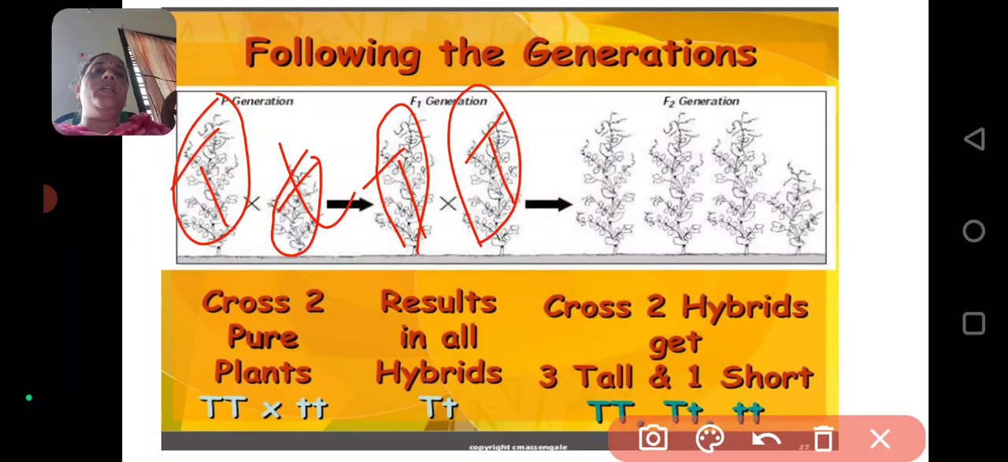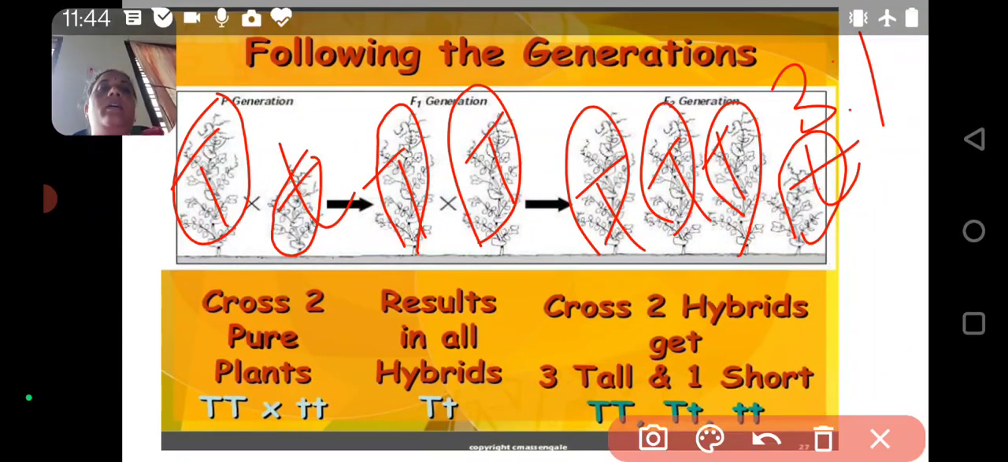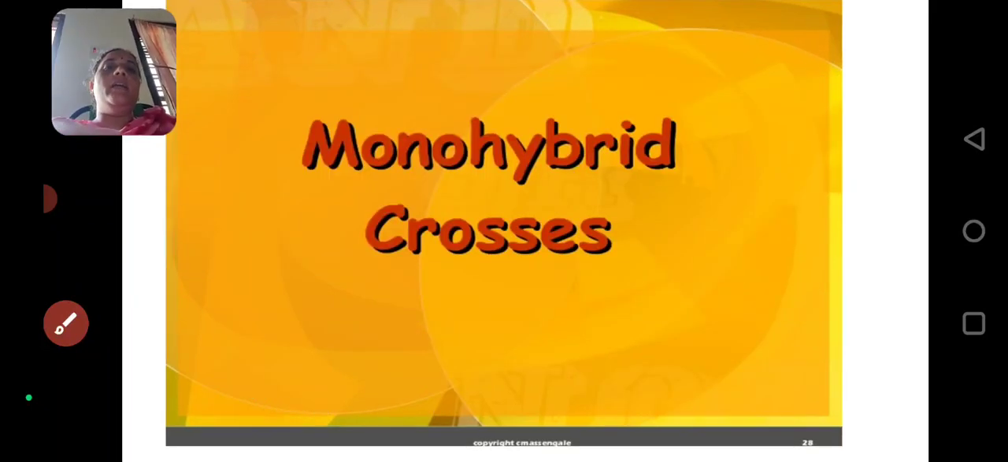So in the F2 generation, second filial generation, the cross of two hybrids gets 3 tall. These 3 are tall. Okay, this one is short. So 3:1 ratio will come here. Okay, this is the main cross in the Mendelian theories.